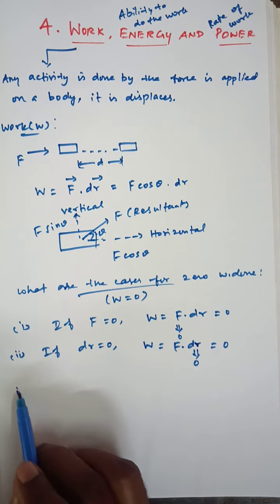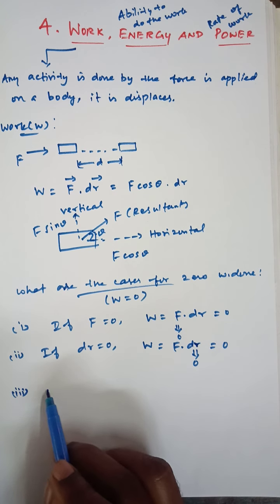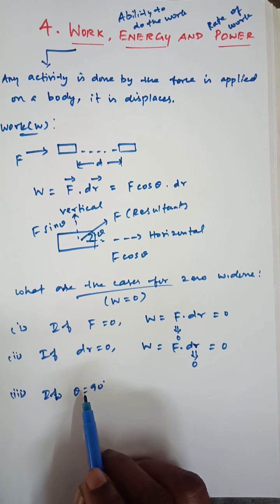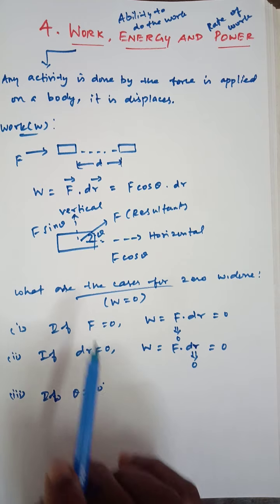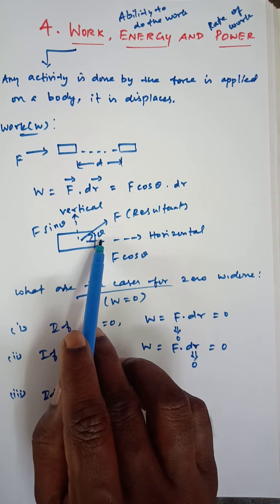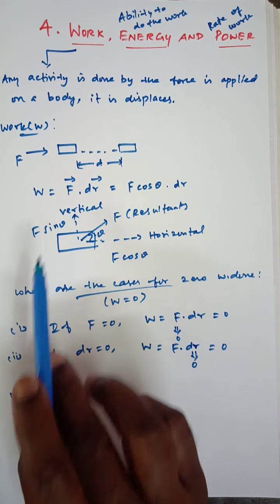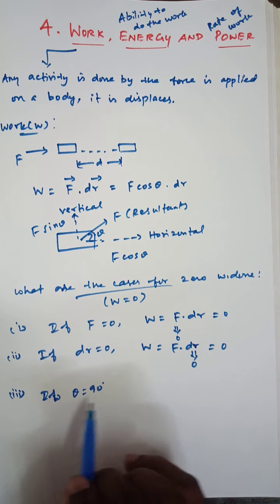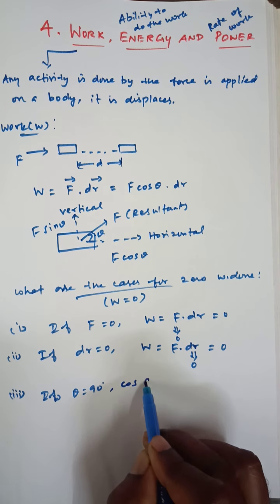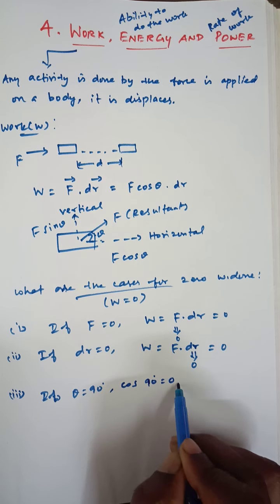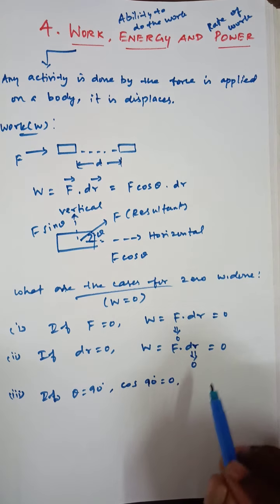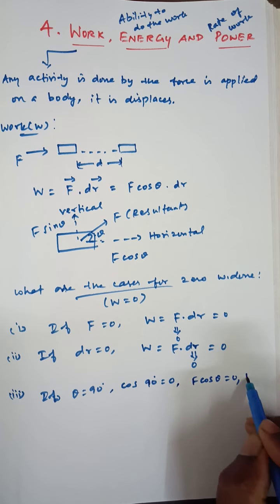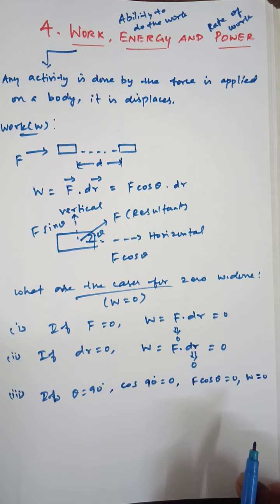Third case, if theta is equal to 90 degrees. Theta is the angle between the force and the moving object. See here, if theta is 0, then at 45, 90 it becomes the sine. Clear? But the formula is F cos theta. So theta equal to 90 means cos 90 becomes 0, so that F cos theta is equal to 0, so that W is also 0. Clear? So there are the three cases.